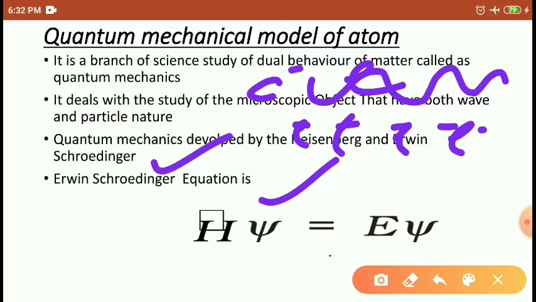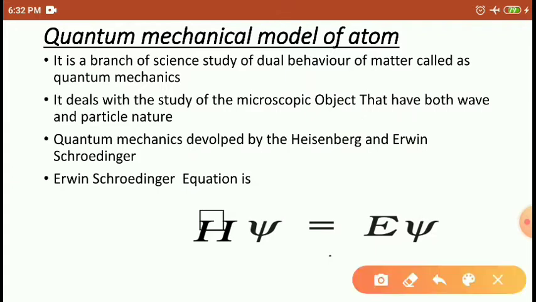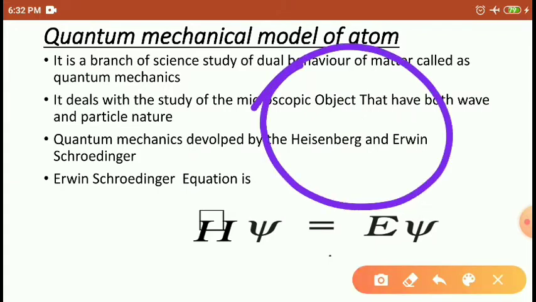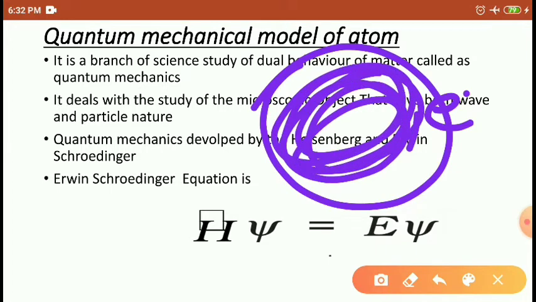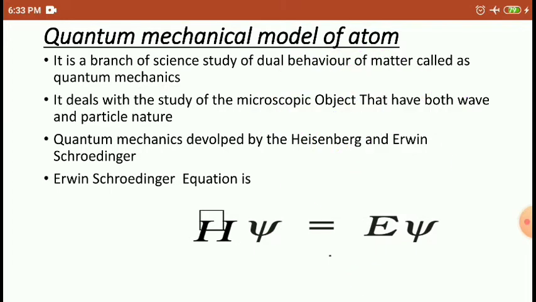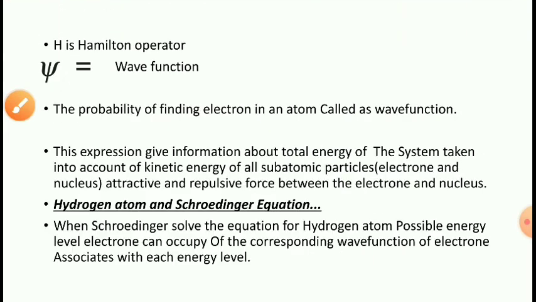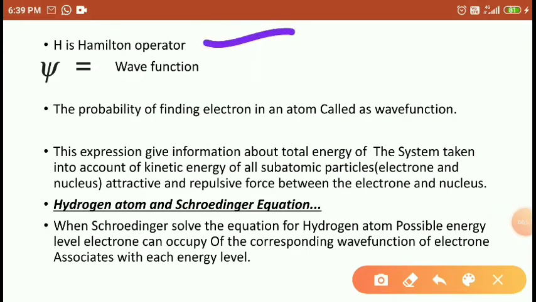So the electrons in the atom are available in any region. An electron cannot be located at a fixed position; rather, it is located in any region of space. Any region in space that it occupies, that is the wave function. So H is the Hamilton operator and psi is the wave function.